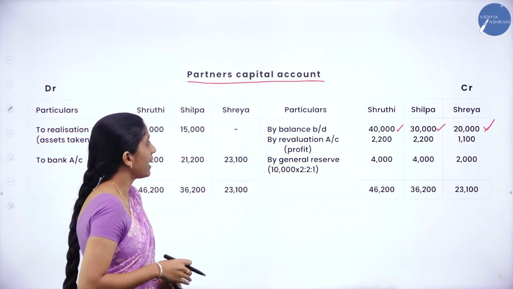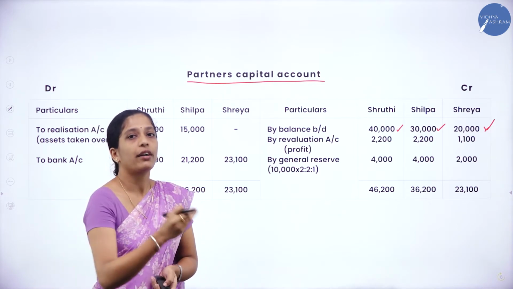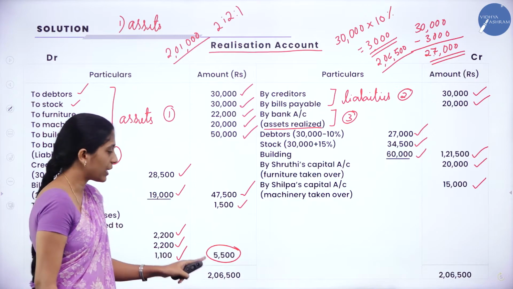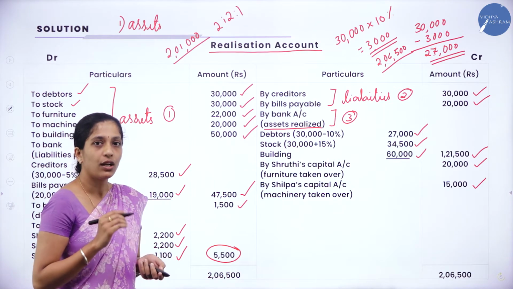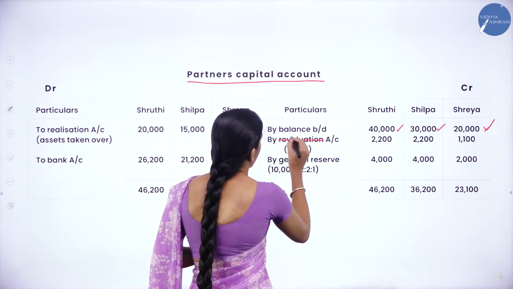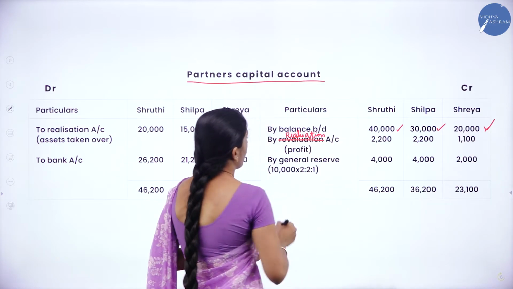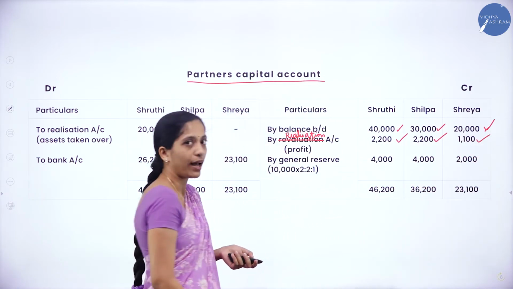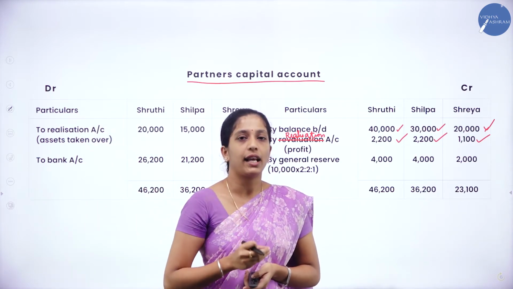After that, we had prepared the realization account, right? So we shall transfer that realization profit or loss to our partner's capital account. So what was the realization profit? That is 5,500. So for each partner 2,200, 2,200 and 1,100. So it was a profit, so we shall transfer it to the credit side. This is not revaluation, it is realization account. So by realization account, it is profit: 2,200, 2,200 and 1,100. Now we are done with transferring capital, we are done with realization profit.